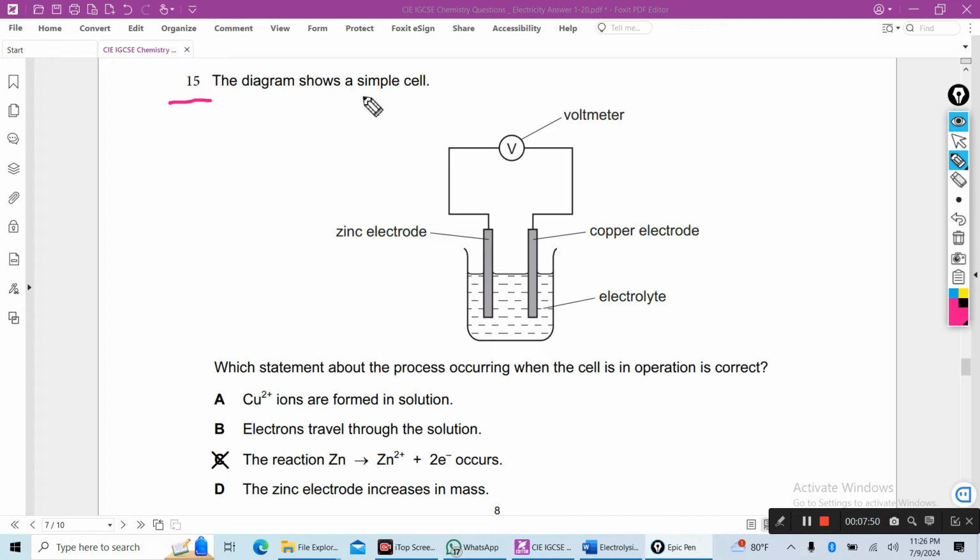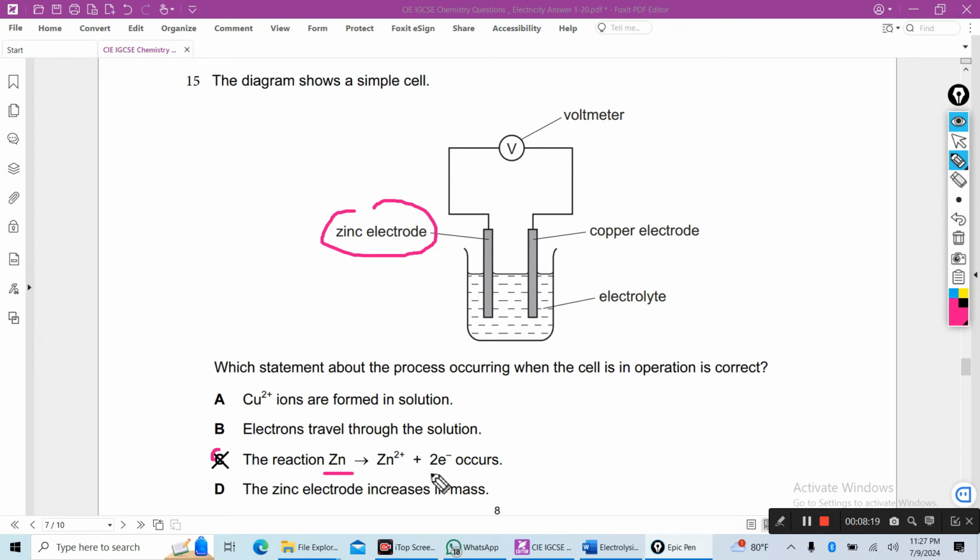(15) The diagram shows a simple cell. This is the voltmeter, zinc electrode, copper electrode, and electrolyte. Which statement about the process occurring when the cell is in operation is correct? Here zinc is more reactive, so zinc will lose electrons, zinc will be oxidized. So C is the right answer.